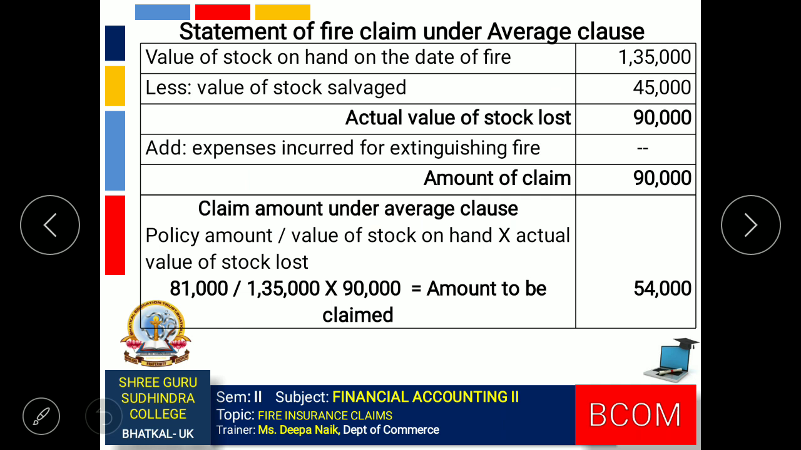Now in the question we are also given the amount of fire policy taken, and we are asked to calculate the claim amount under the average clause. So under the average clause we will use the formula: policy amount divided by value of stock on hand, multiplied by actual value of stock lost. When we substitute these values, we get the amount of claim as rupees 54,000.